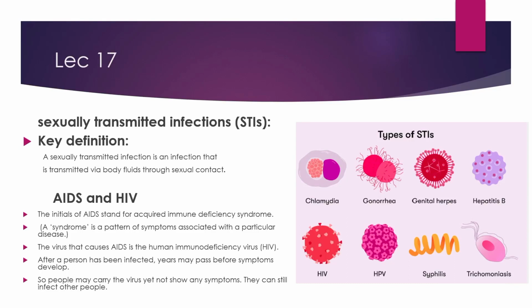Hello students, today we study IGCSE Biology, lecture number 17, Sexually Transmitted Infections. Our chapter is Sexual Reproduction in Humans.